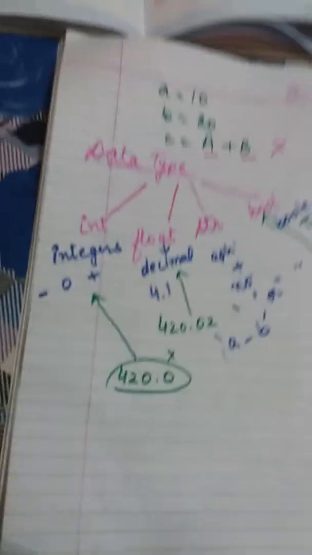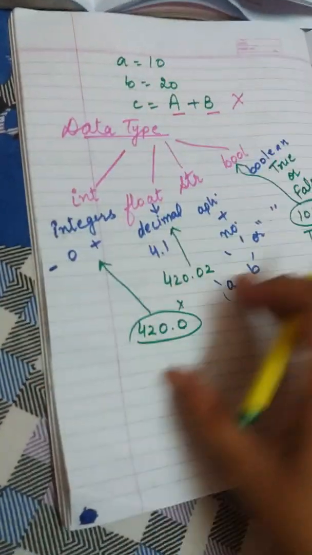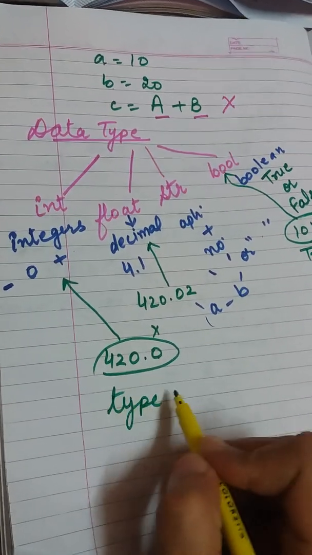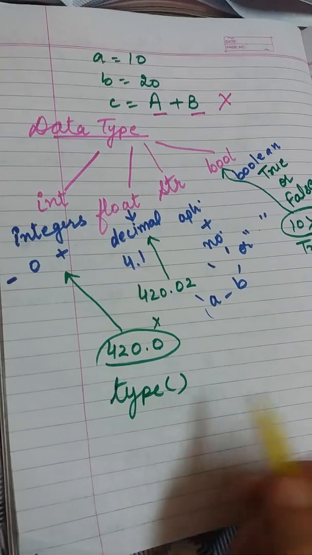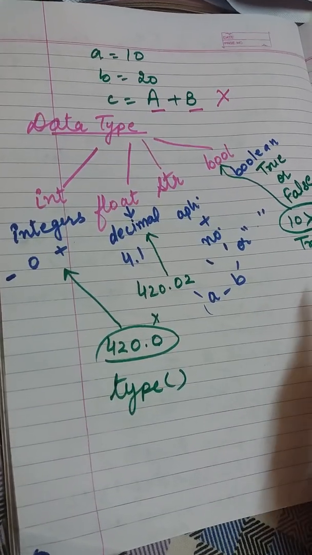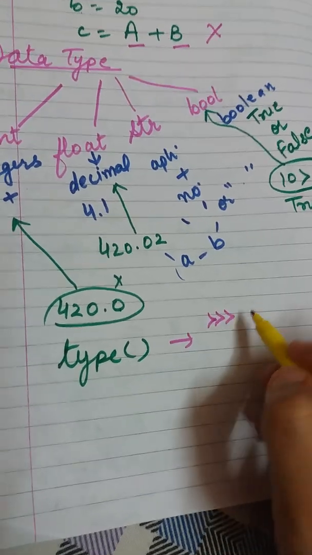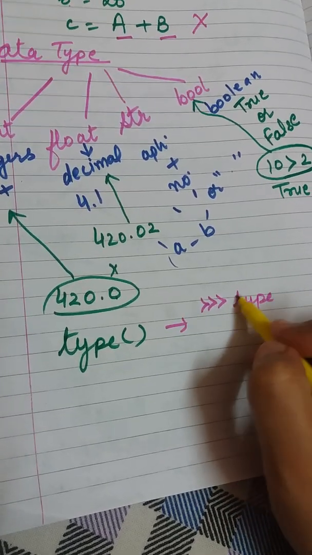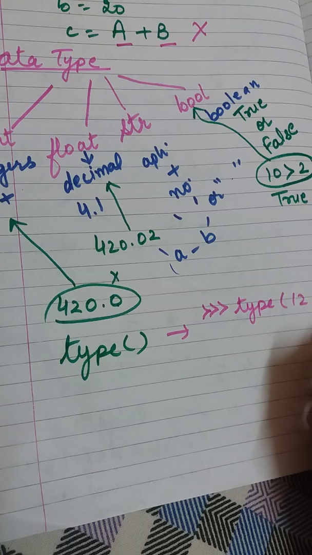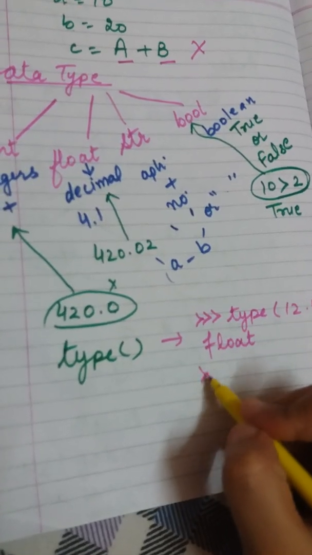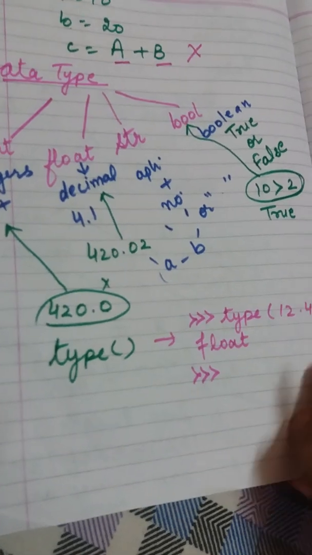Next, beta, is the type function. To know the data type of a particular piece of data, you can use the type function. Every function name is followed by parentheses. For example, if I am writing after this Python prompt type of 12.4, the answer will be float, and by default a new Python prompt will appear.